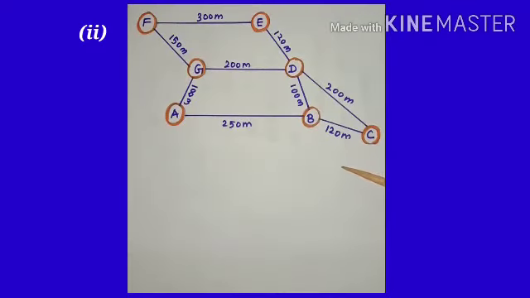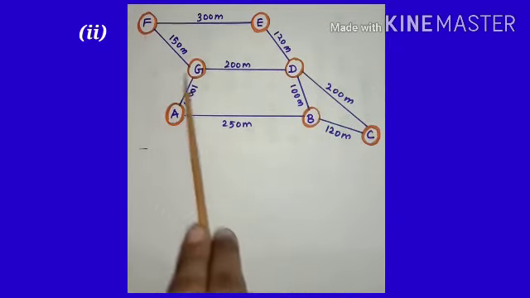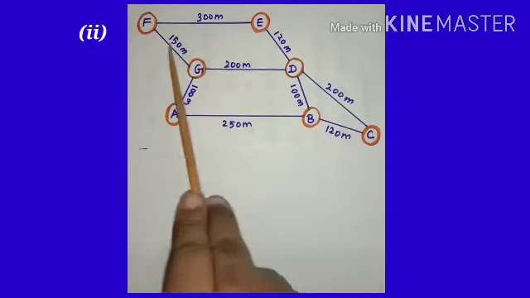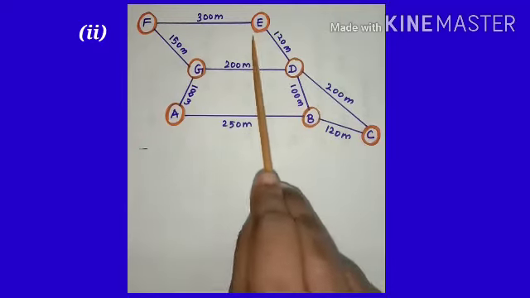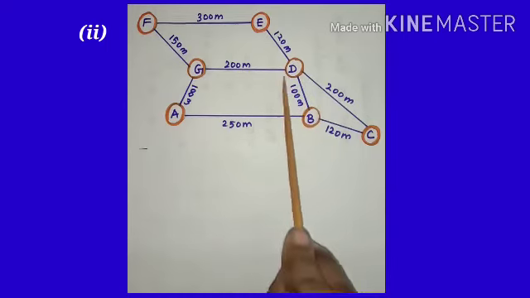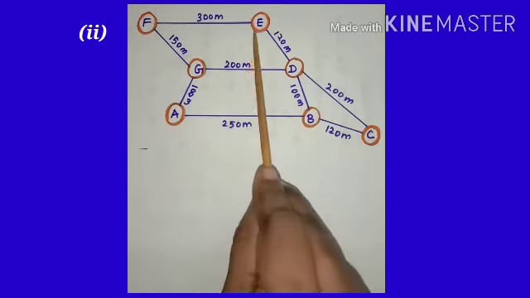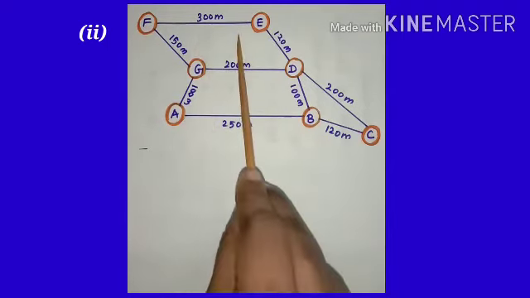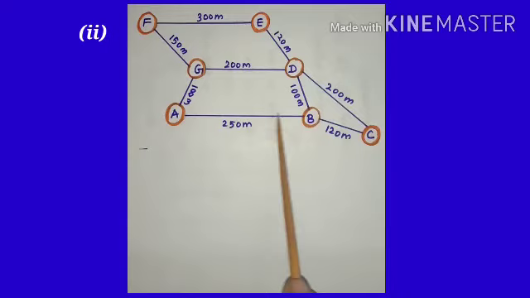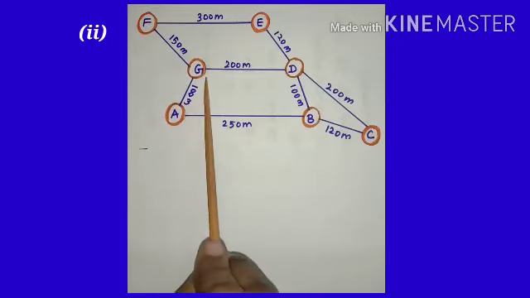Students, our second question is, find the shortest distance between E and C. So now students, we know that we have many possible routes between E and C. Here we can go through E, F, G, A, B, C; E, F, G, D, B, C; E, D, B, C; E, D, C. So here these routes, when we cross through F, G, A, B, are all the longest routes.